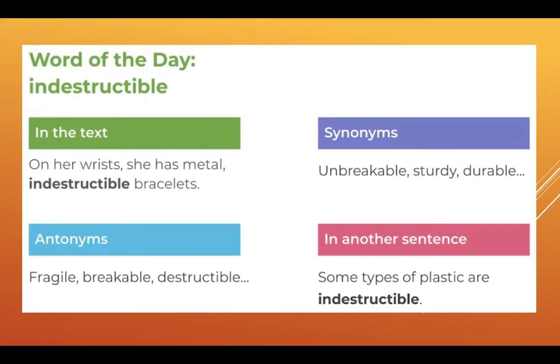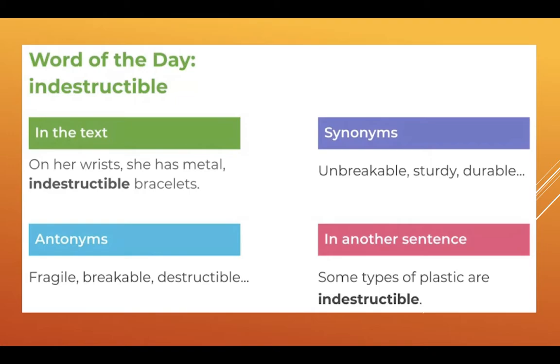Okay, here's our word of the day: indestructible. In the text, we have it in this sentence: on her wrists, she has metal indestructible bracelets. So what does indestructible mean? We have some synonyms on the right-hand side: unbreakable, sturdy, durable, hard-wearing, long-lasting, those types of words.